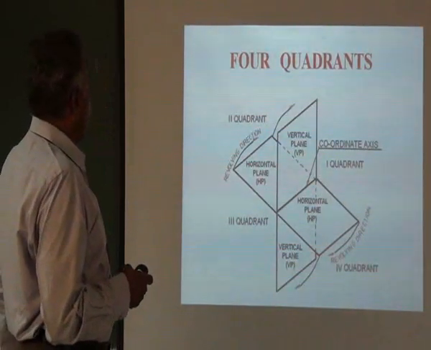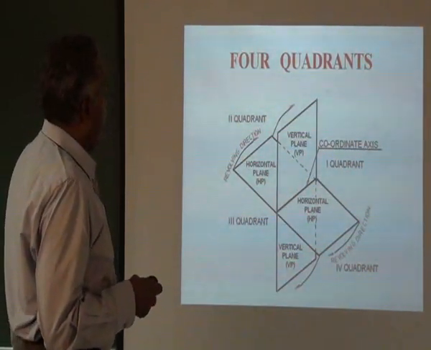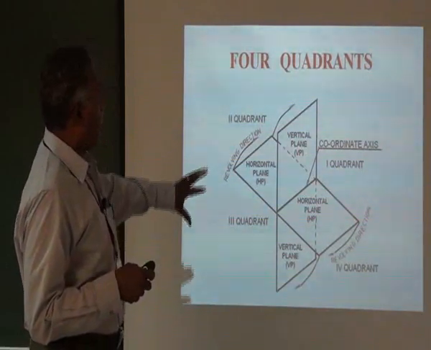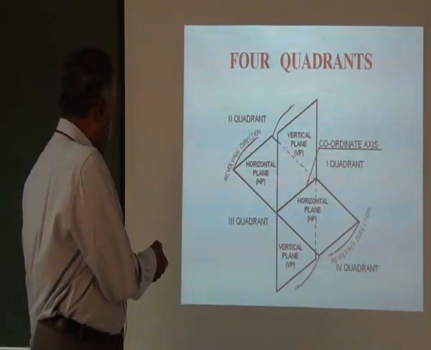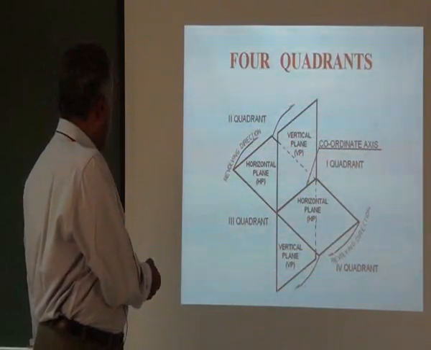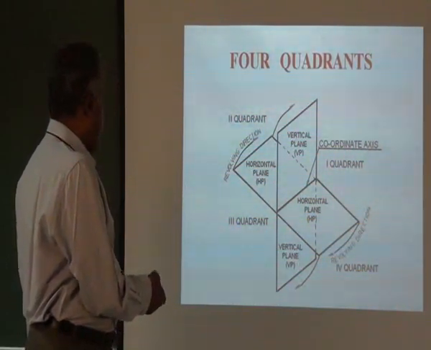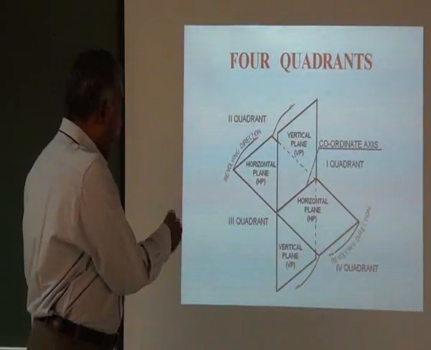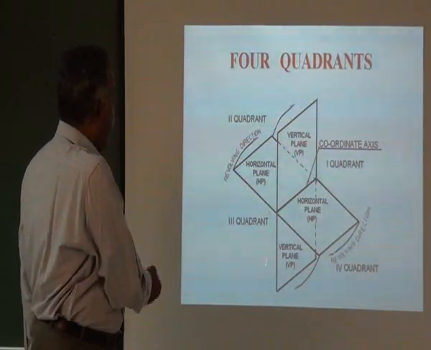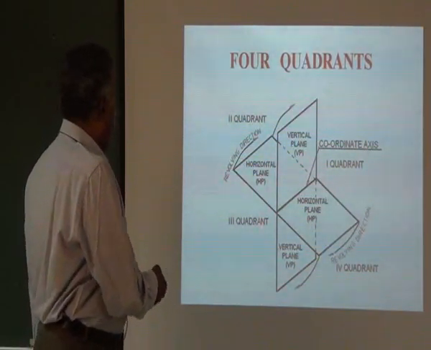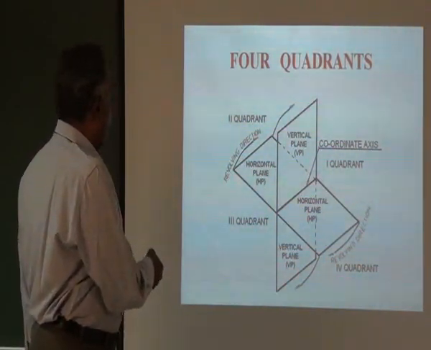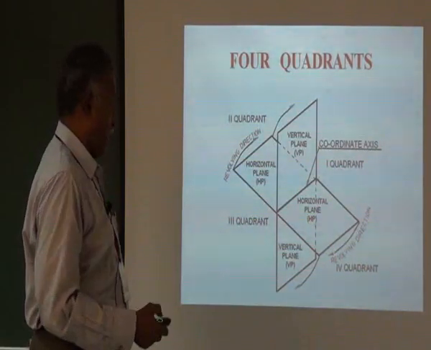Now in the orthographic projection, space is divided into 4 quadrants called first quadrant, second quadrant, third quadrant and fourth quadrant. Here the plane which is in between is called the vertical plane, and the plane in the horizontal side is called the horizontal plane.